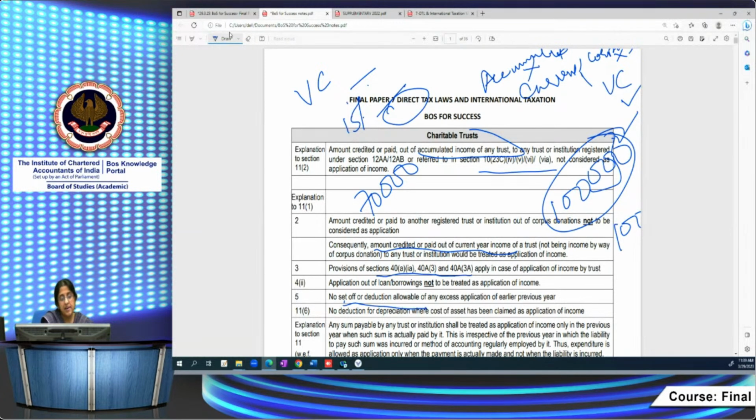Then no set-off or deduction is allowable for any excess application of an earlier year. Suppose last year my income was around 10 lakh, but I applied 12 lakh last year. So I've applied 2 lakh extra. That 2 lakh I cannot claim or set off in the current year. That is not permitted. Then, of course, this has been there for many years: the cost of the asset, both revenue and capital expenditure, can be claimed as application. Suppose for the capital expenditure on buildings I have claimed it as application, later on I cannot claim depreciation again as application.